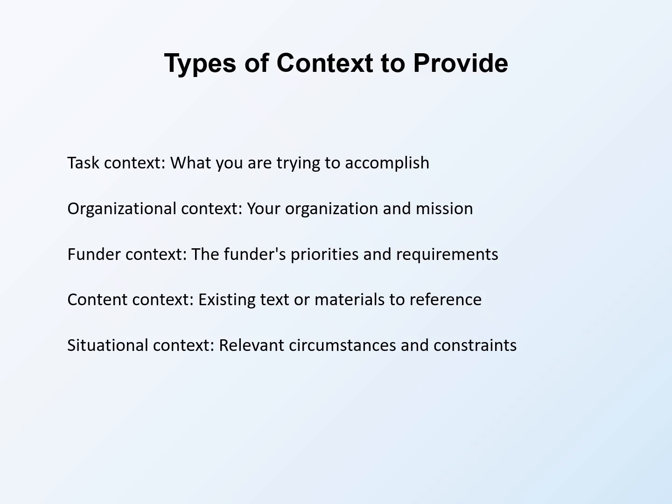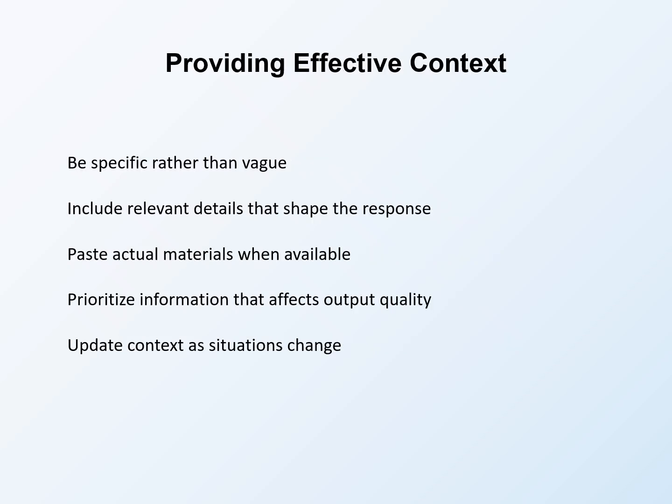Situational context covers relevant circumstances that should shape the output. Deadlines, word limits, specific requirements, political sensitivities, or other factors might affect what you need. Situational context ensures the output fits your actual circumstances. Providing all relevant context types produces prompts that enable excellent AI performance. Providing effective context requires deliberate attention to what information will most improve AI output.